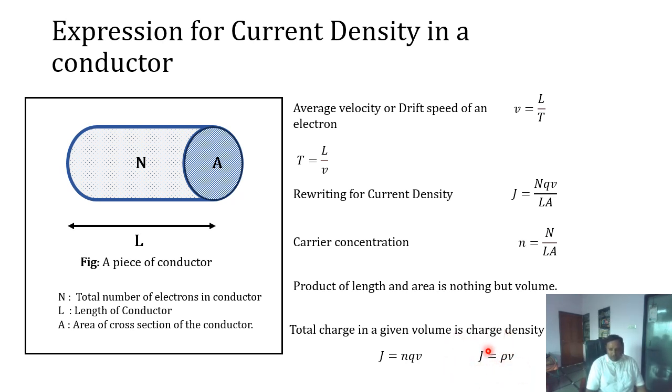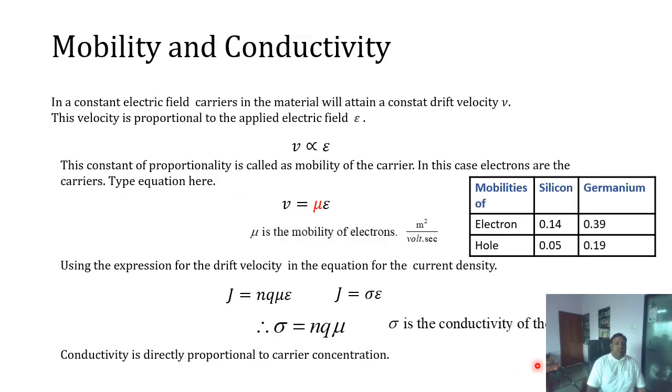So ultimately we arrive at an equation: the current density of a conductor through any cross-sectional area is equal to the charge density into the velocity of the electrons passing through that area.